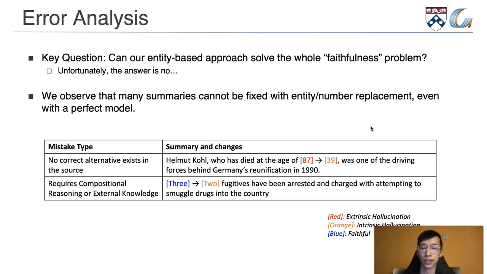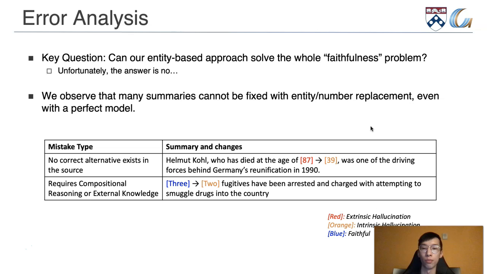Some error analysis. The key question we want to ask here is, can our entity-based approach solve the entire faithfulness problem? And unfortunately, the answer is no. We observed that many summaries cannot be fixed with just replacing entities and numbers. For example, it could be that there are no correct alternative entities existing in the source document.